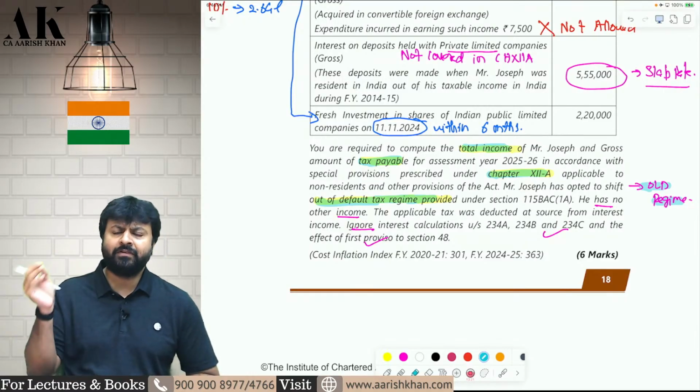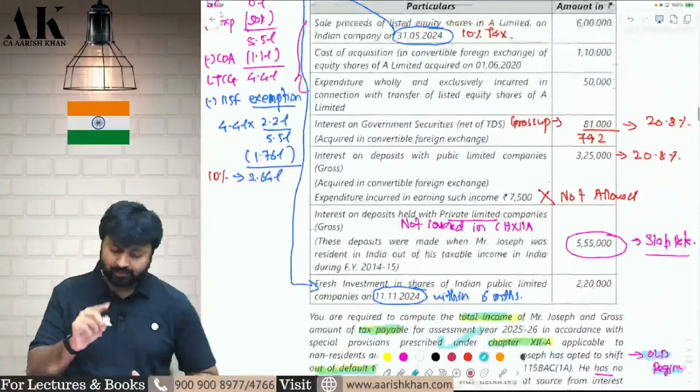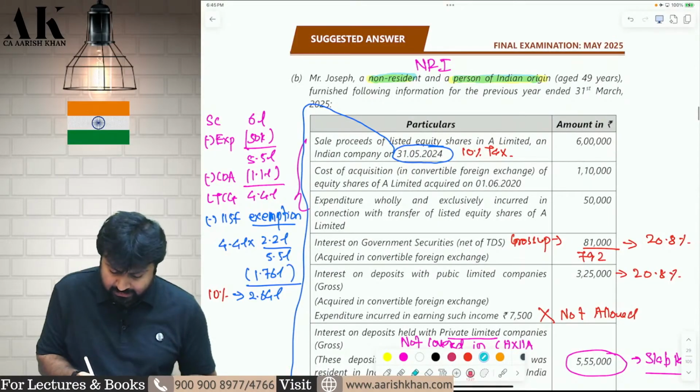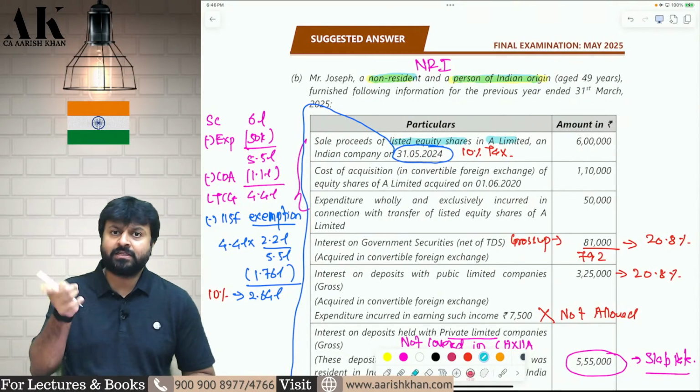For normal incomes, he will follow the old regime. For special income, he will follow Chapter 12A. Okay, be very careful. Now, let's start. First of all, shares of a listed company. Is it covered in Chapter 12A? Yes, it is covered if it is purchased in foreign currency.